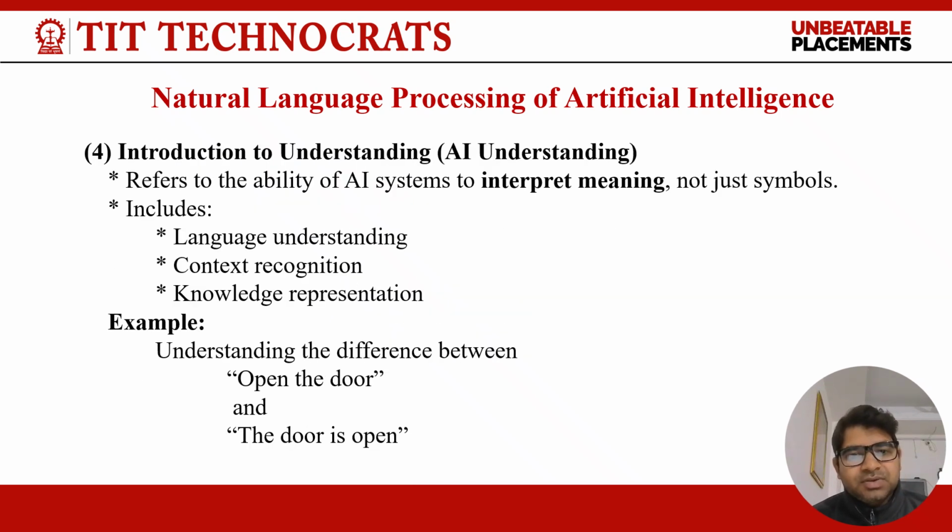Now, introduction to understanding in artificial intelligence. Understanding refers to the ability of an artificial intelligence system to interpret meaning, not just symbols. It includes language understanding, context recognition, and knowledge representation. For example, understanding the difference between "open the door" and "the door is open."